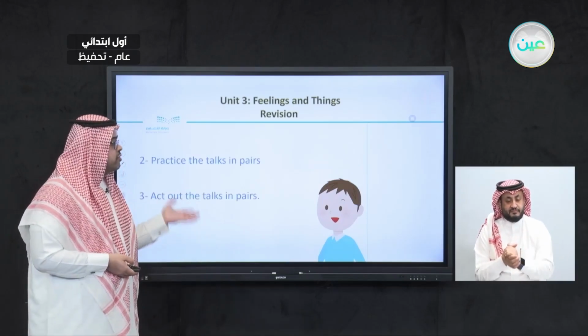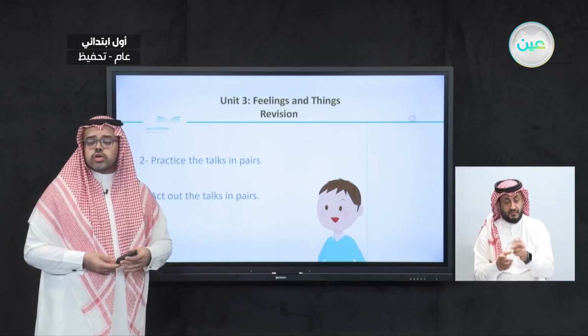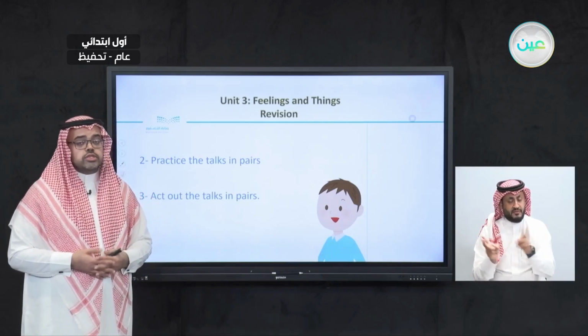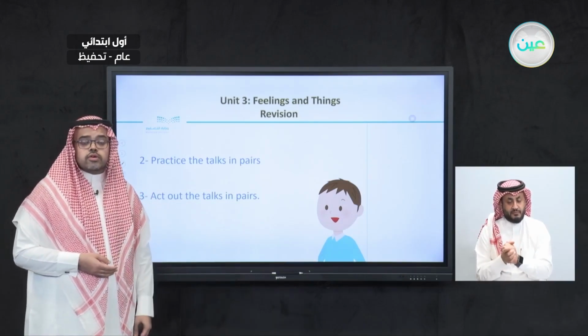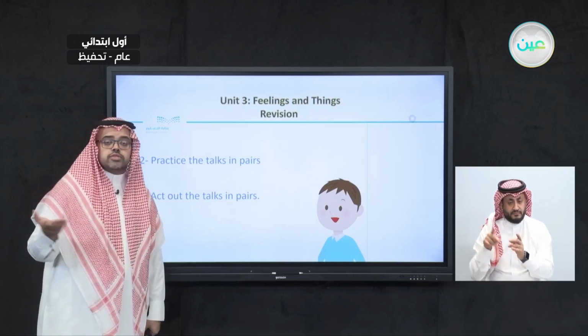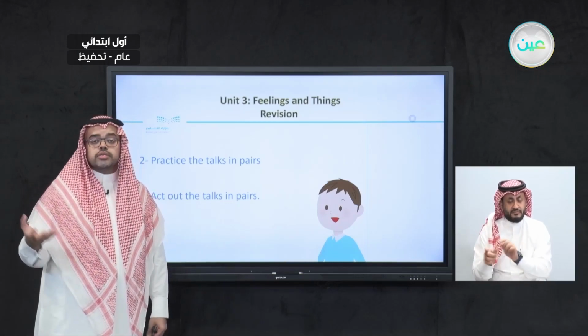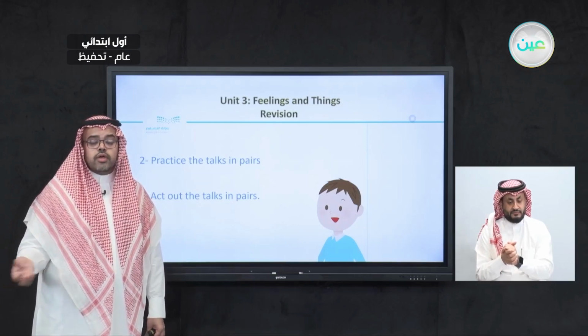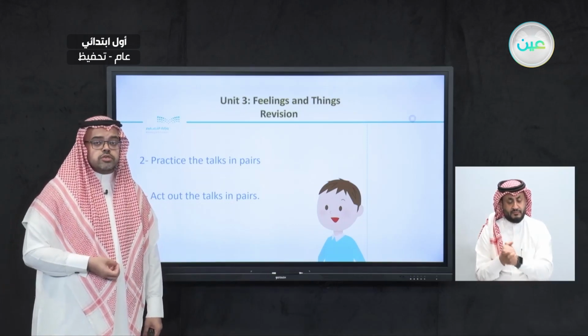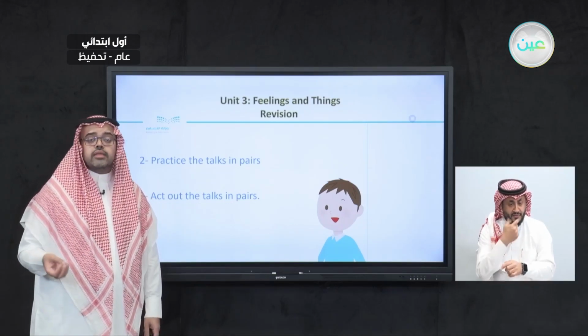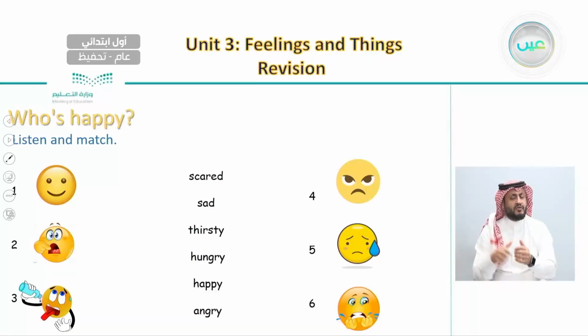So after this, we said that you can use this conversation and use this question to act out in pairs and to act out with partners and ask them this question: "Are you happy?" and "What's the matter?" And after this, we did listen, or we did list 6 different feelings.